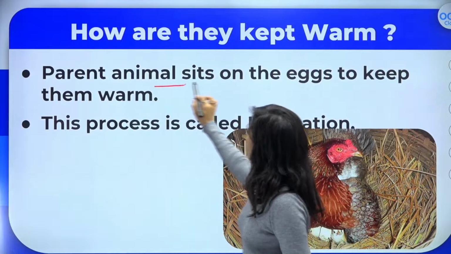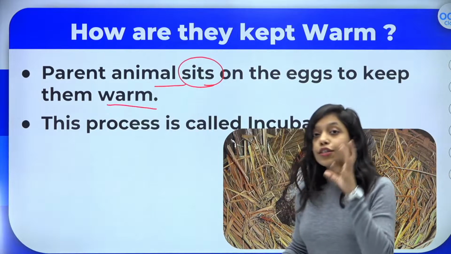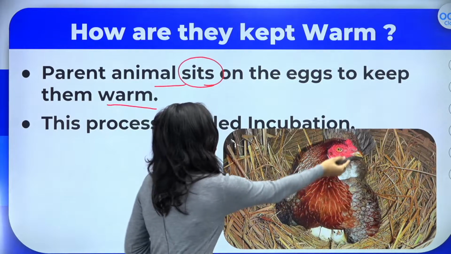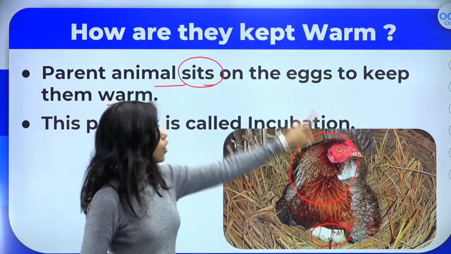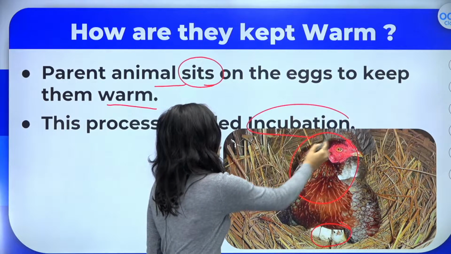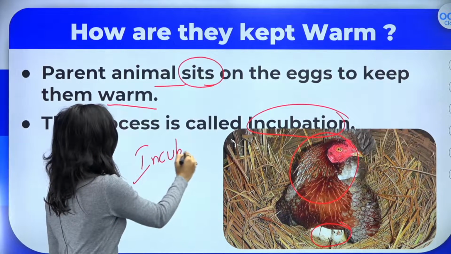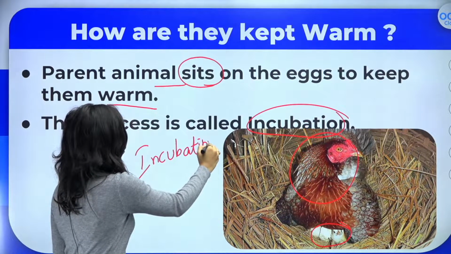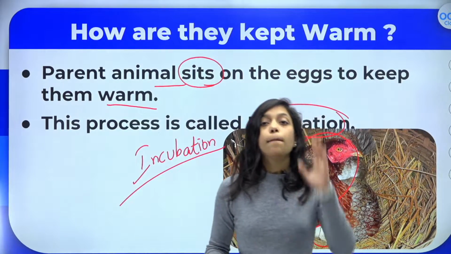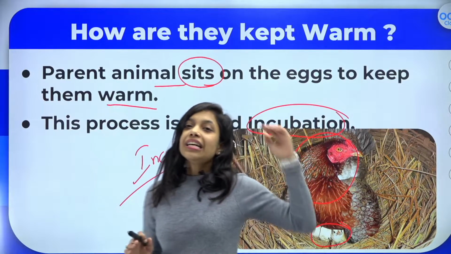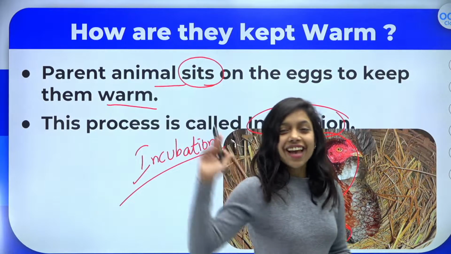So the parent animal sits on the eggs to give them the warm condition. This whole process where the parent animal, as you can see, the hen is sitting on its eggs to give the warm condition, is called incubation. Let me write it for you. I-N-C-U-B-A-T-I-O-N. Incubation. So what is incubation? The process where the parent animal, usually the mother animal, sits on the eggs to provide the warm condition required for hatching. That is called incubation.